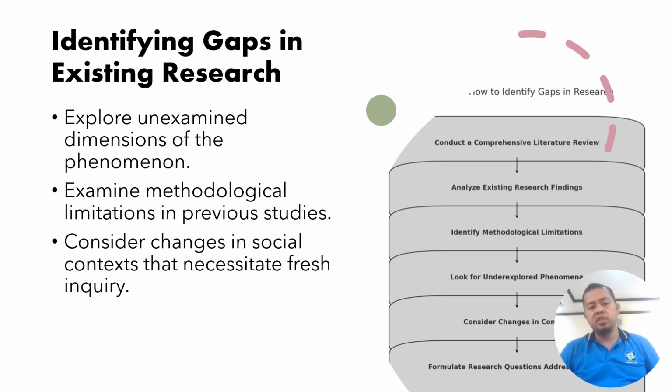In the rise of digital technology, these are new forms of social interactions that have not been explored by previous studies. Now, with these three simple steps, you will be able to identify the gaps in the existing research.